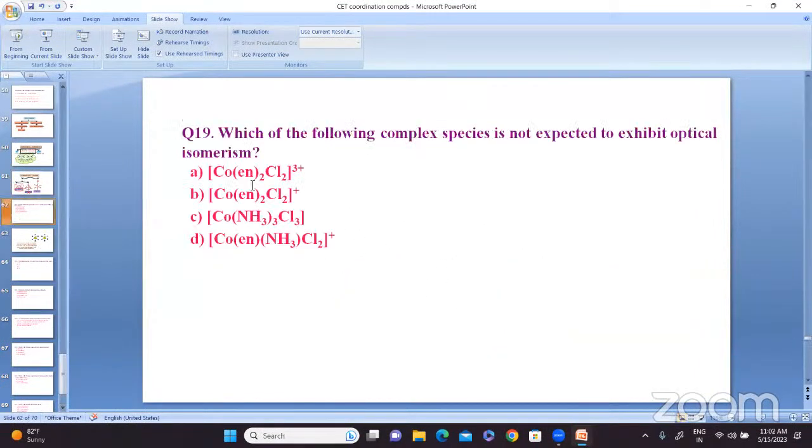One last question. Which of the following complex species is not expected to exhibit optical isomerism? Among the following, what will be the answer?